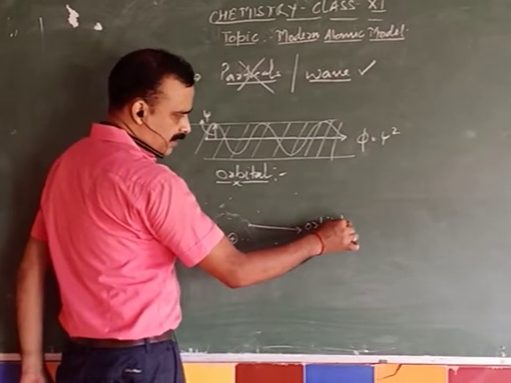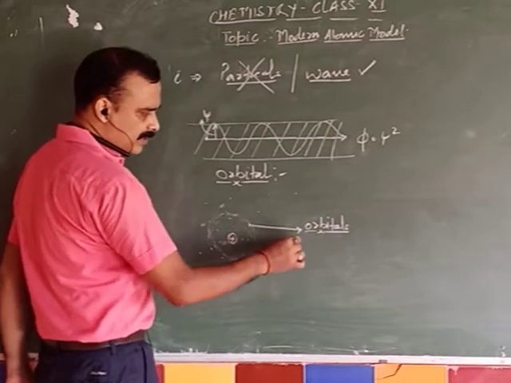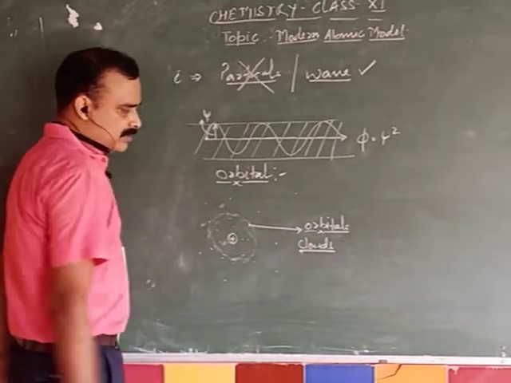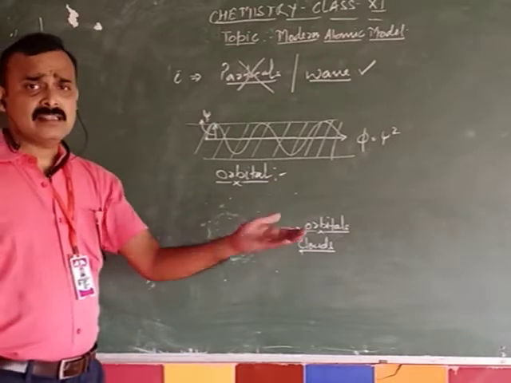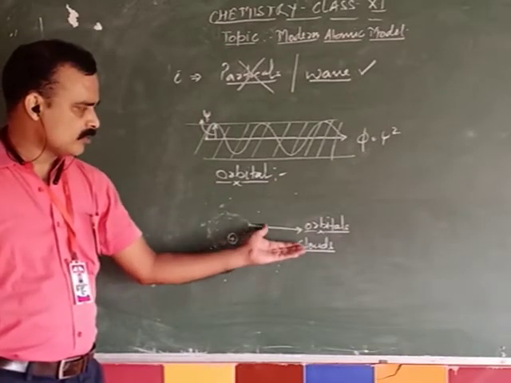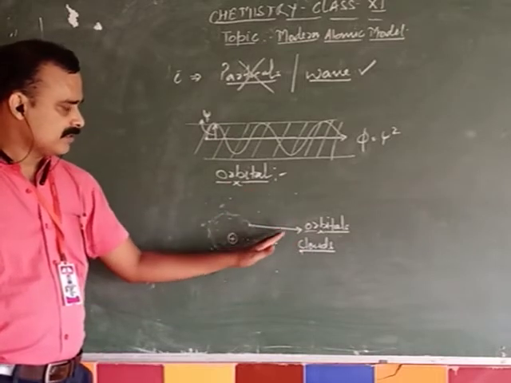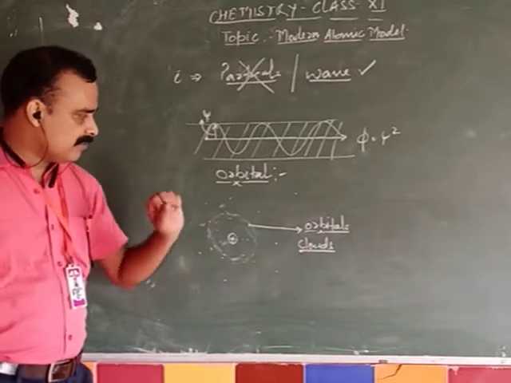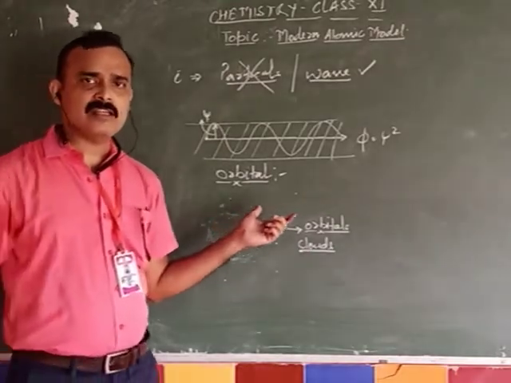Then just like you can assume, an orbital is just like clouds. Similarly, just like clouds do not have any kind of shape, orbitals also do not have one. But it is the 3D area where the finding probability of the electron is maximum.